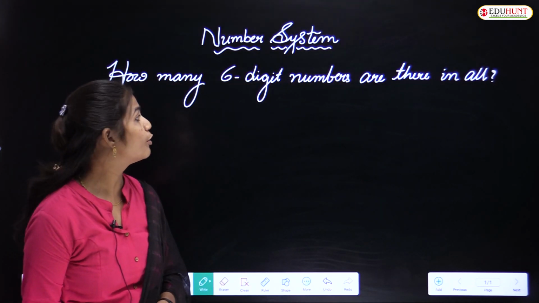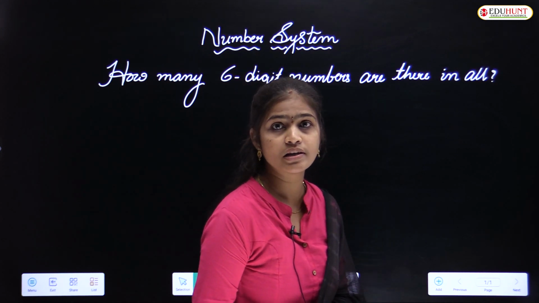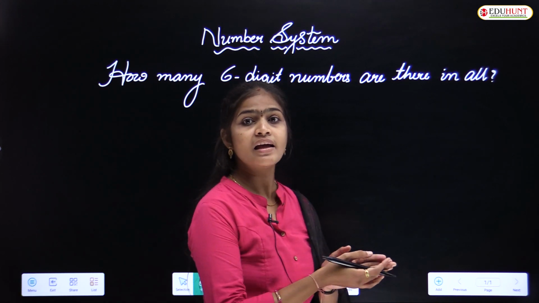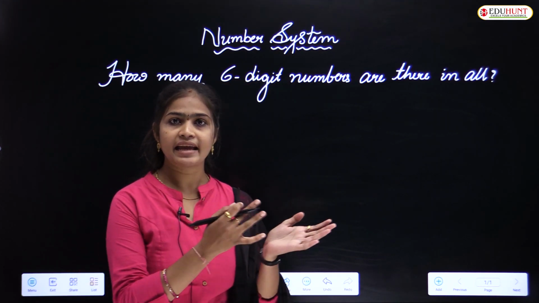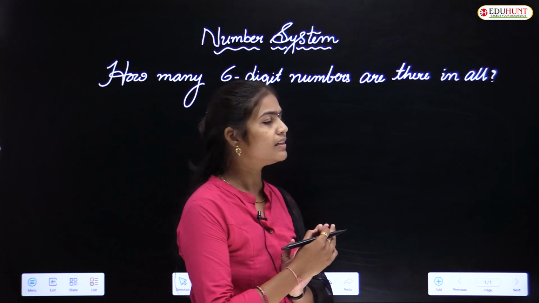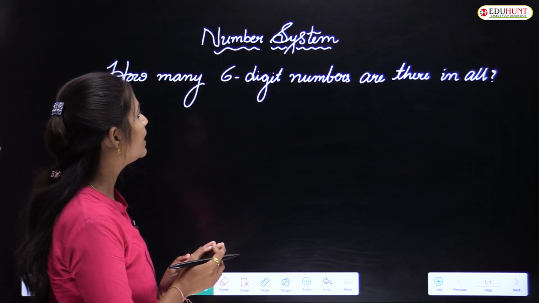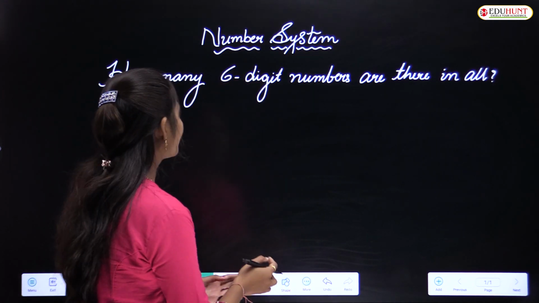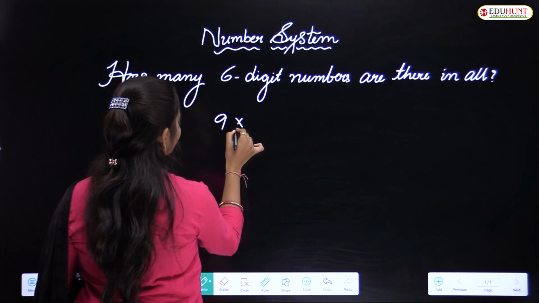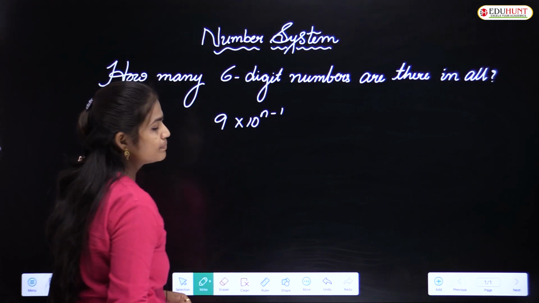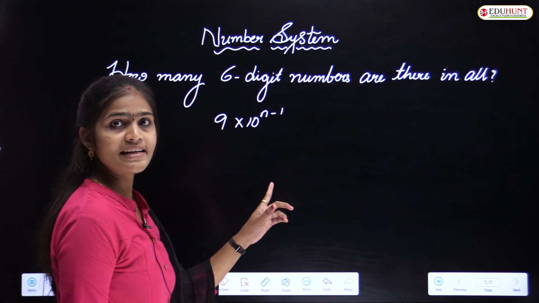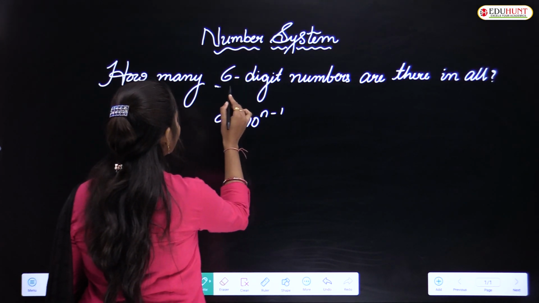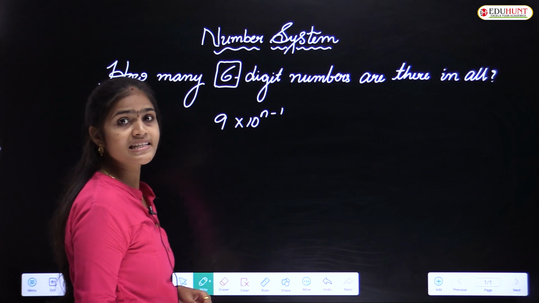Here my question is, how many 6-digit numbers are there in all? Here again there is no need to write the greatest 6-digit number and the smallest 6-digit number, and calculate b minus a plus 1. There is no need to use that formula here. Directly we can apply the formula 9 into 10 to the power of n minus 1, where n equals the number of digits. How many digits? That is a 6-digit number.